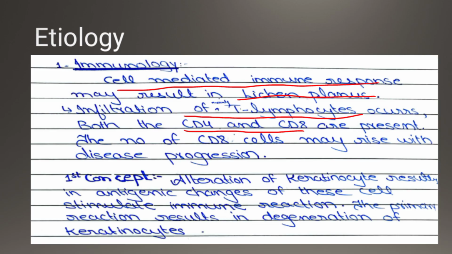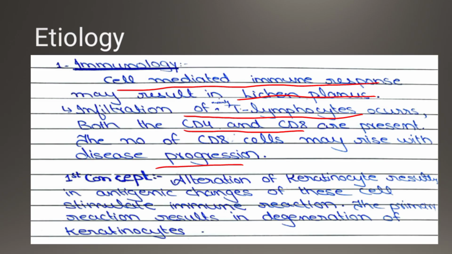When the disease is in advanced conditions, the amount of CD8 cells is raised. Okay, so if it is a cell-mediated immune response, it is lichen planus. Lichen planus mostly has a higher amount of T lymphocytes of both types of cells which I have told you, and then when it advances, the CD8 cell amount rises.